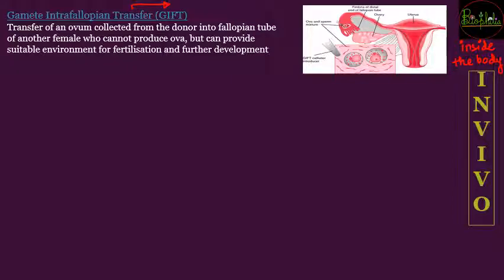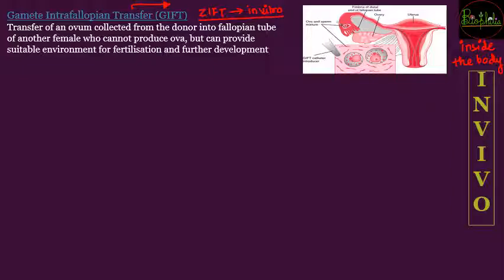This GIFT is going to be different from ZIFT. ZIFT is in vitro, that is fertilization occurring outside, whereas GIFT, gamete intrafallopian transfer, is an in vivo technique. This is an important point that you have to remember as the difference.